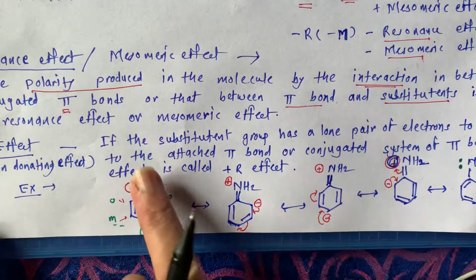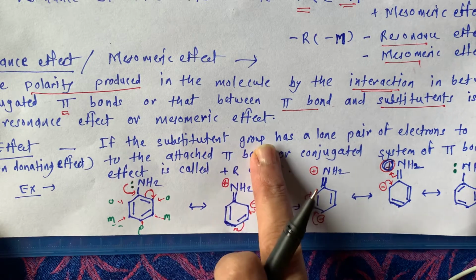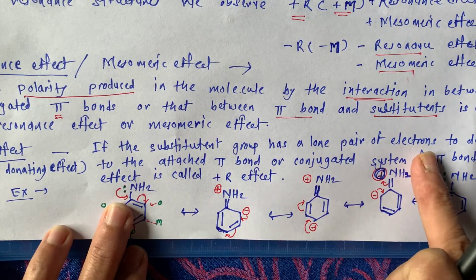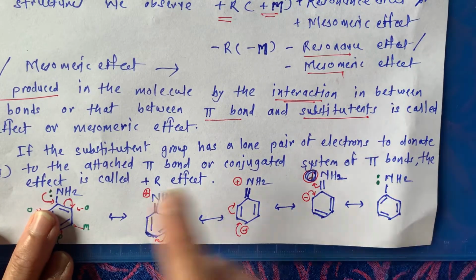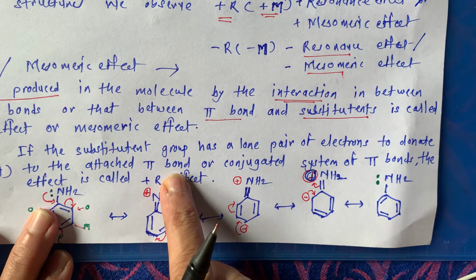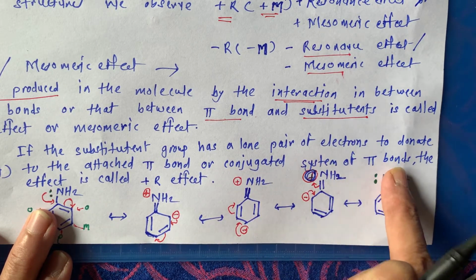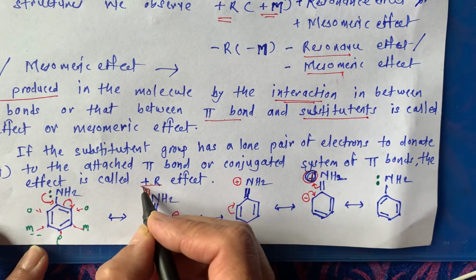Now first we will see the statement. If the substituent group has a lone pair of electrons to donate to the attached pi bond or conjugated system of pi bonds, the effect is called plus R effect.